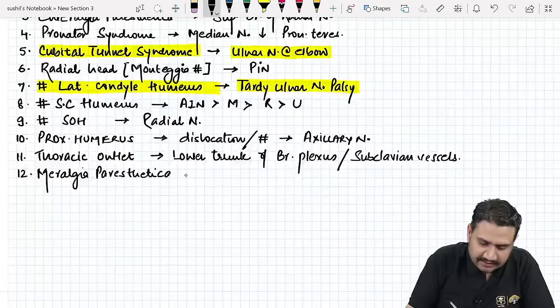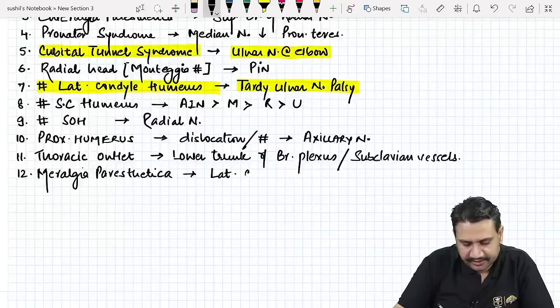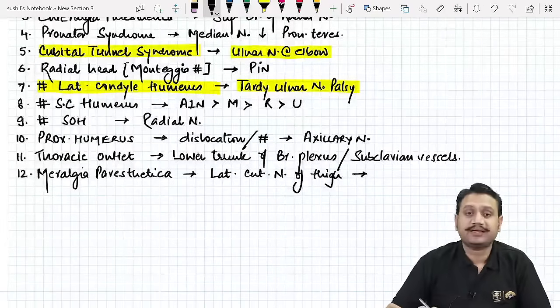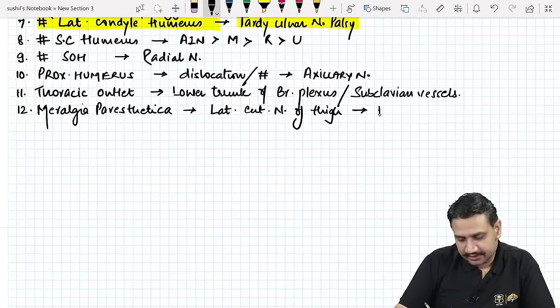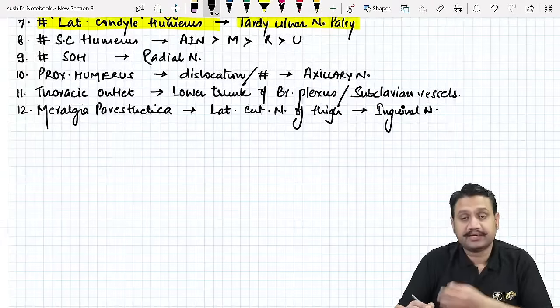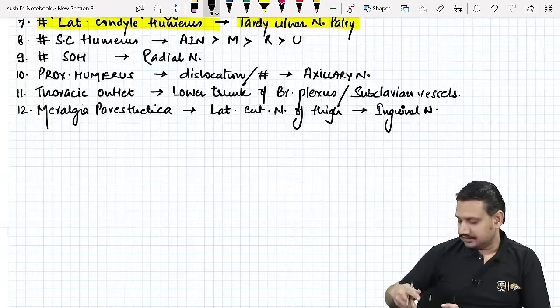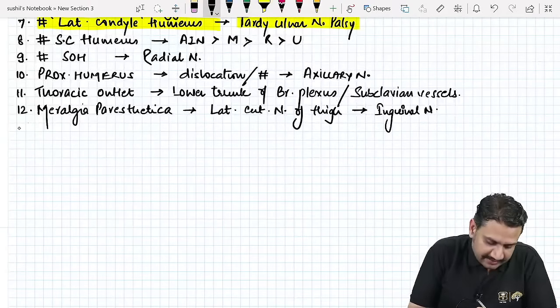Meralgia paresthetica is compression of the lateral cutaneous nerve of thigh, under the inguinal ligament. We know it is a common site for injury to the lateral cutaneous nerve of thigh. If this is involved, what will be the problem to the patient? Sensory loss on the upper lateral aspect of the thigh. Okay, that is your meralgia paresthetica.